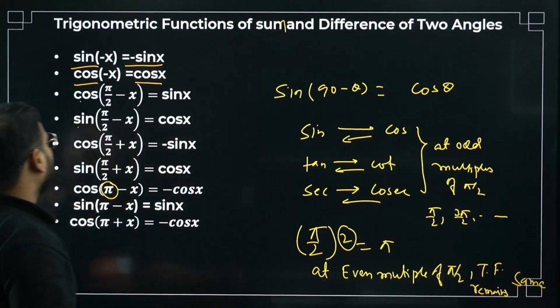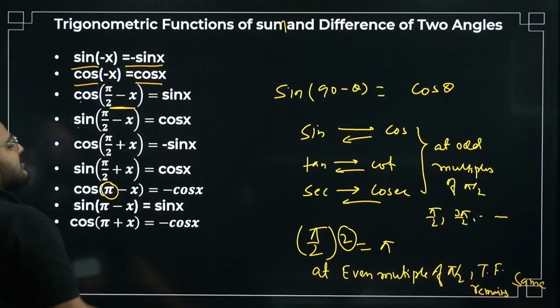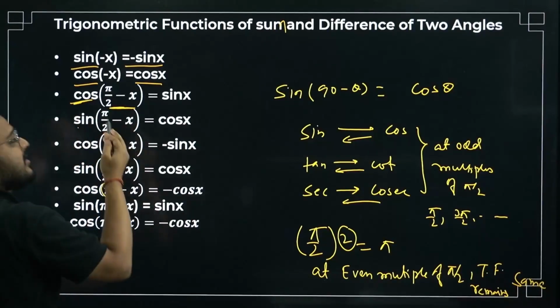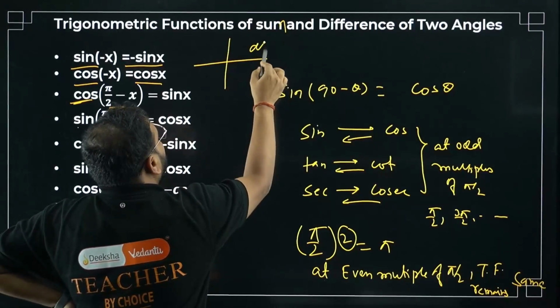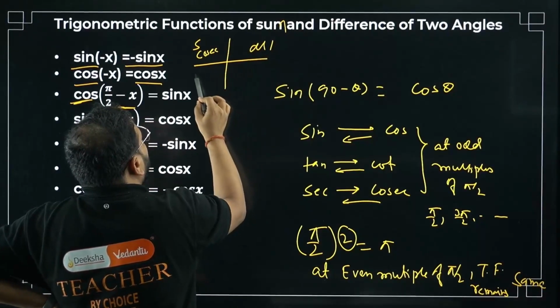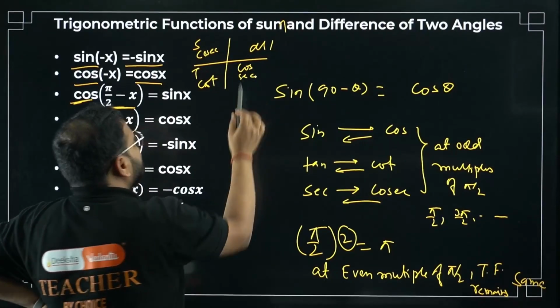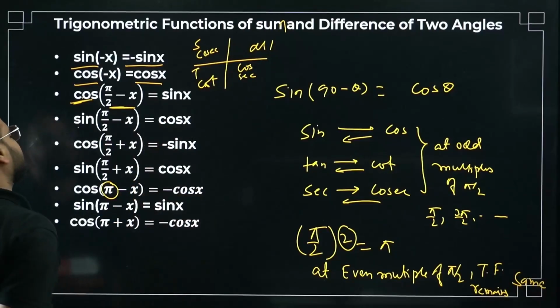Check it out. Which quadrant is the angle in? 90 minus x. Which quadrant? First quadrant. Is sine or cos positive or negative in the first quadrant? Sir, in the first quadrant all are positive. First quadrant all, second quadrant is sine and cosec, this is tan and cot, this is cos and sec. Check this out. First quadrant, cos becomes sine and sine is positive.